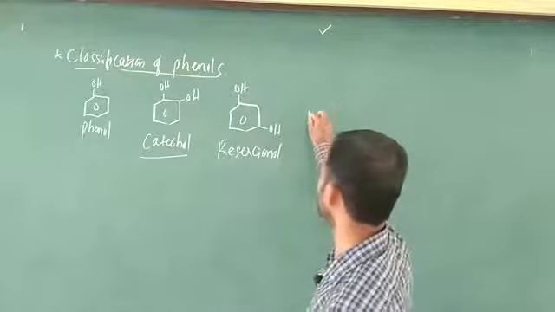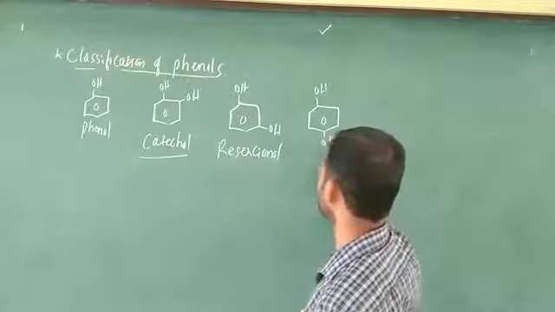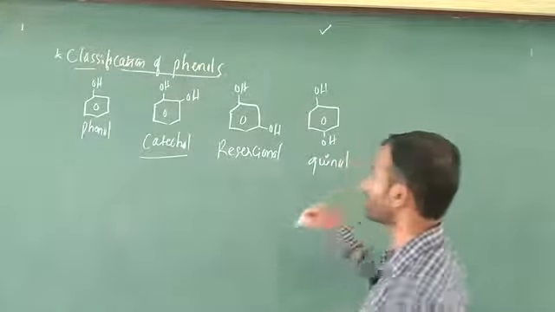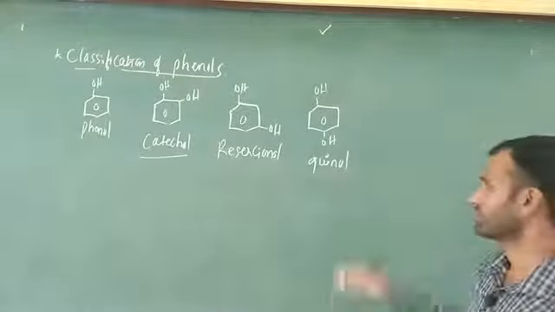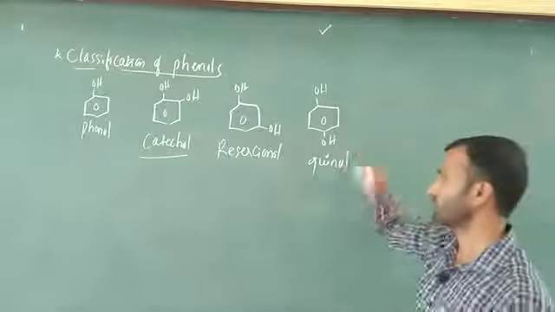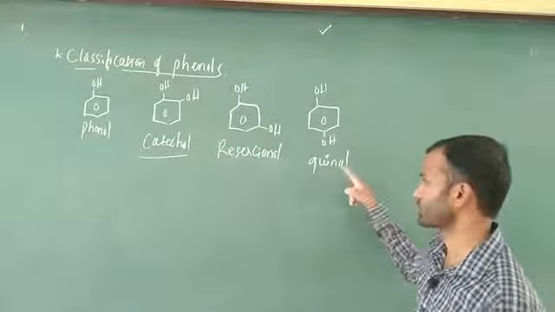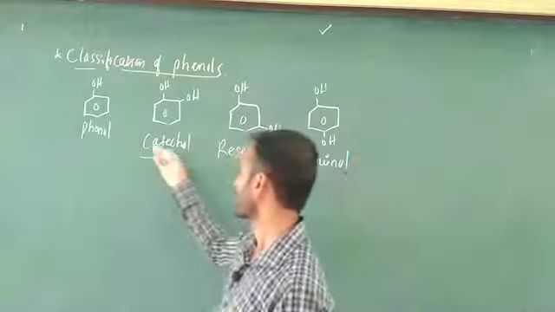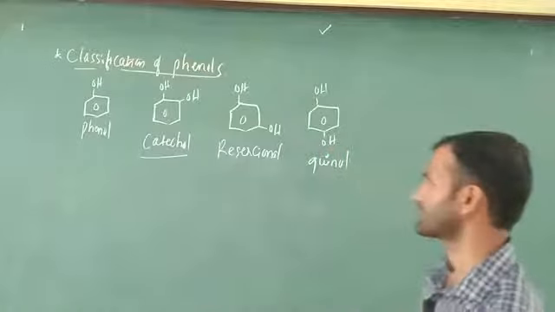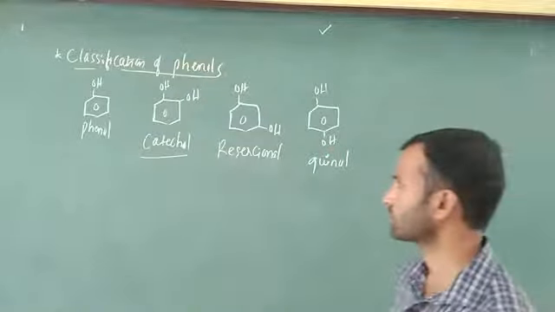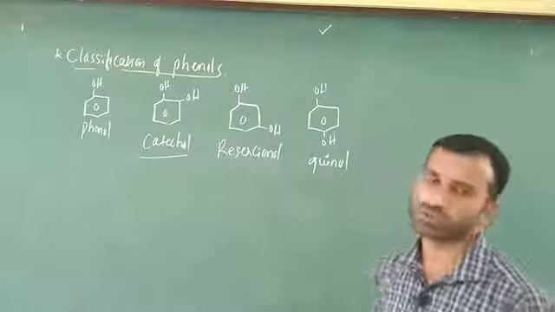The next one, this OH group, and the next OH group, you are going to call this quinol. This is quinol because these two groups are away from each other. You have to remember like this: these two groups are away from each other, this is called quinol. Phenol is monohydric, and all these three are dihydric. Trihydric is there, but some of the examples are difficult, so don't worry about that one. In this case: phenol, catechol, resorcinol, and next quinol. This is the classification of phenol.